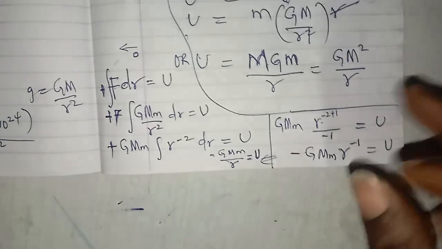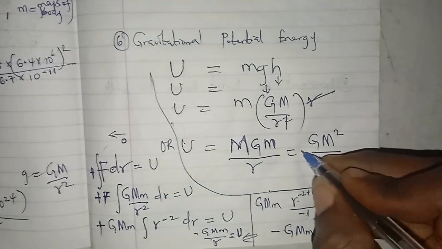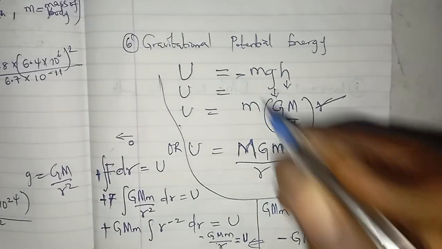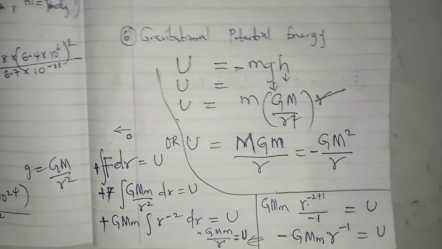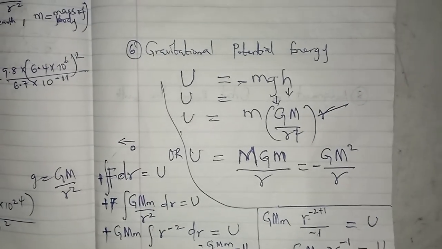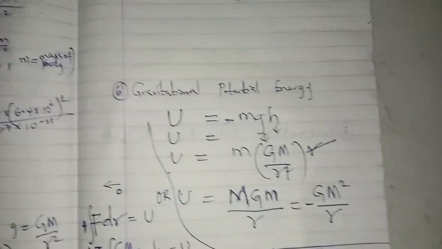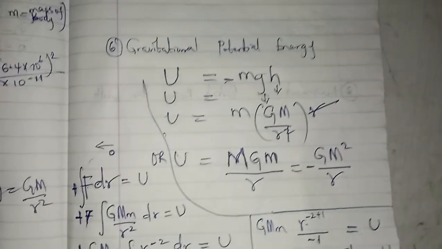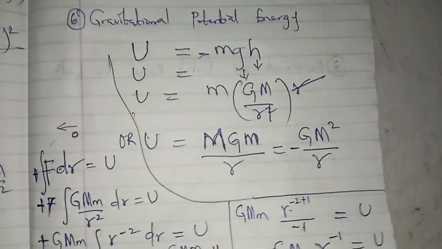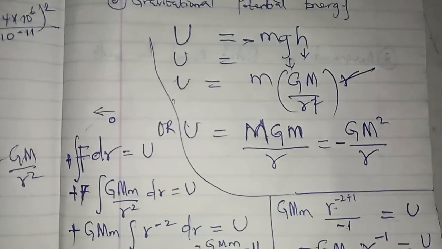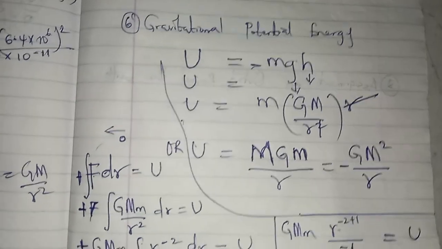So it's the same thing here. This one now, we'll come and put minus here. When we started this, we should have put minus. So this is gravitational potential energy. That is how it's done. Gravitational potential energy, from the normal potential energy you know, when it has to do with gravitational potential energy, since you are considering this going up or going around the earth, the g there will be negative. So that is how you do it.